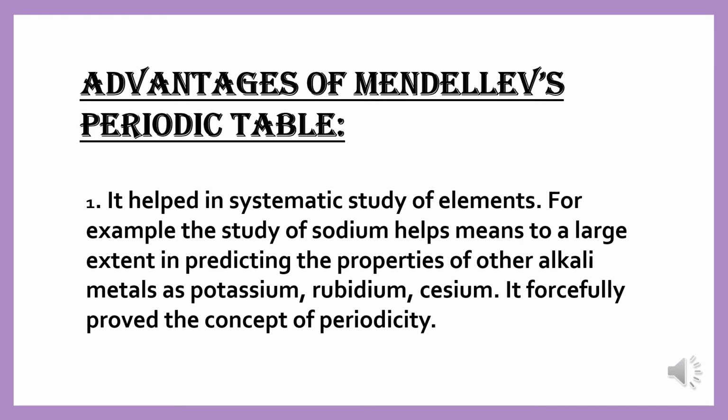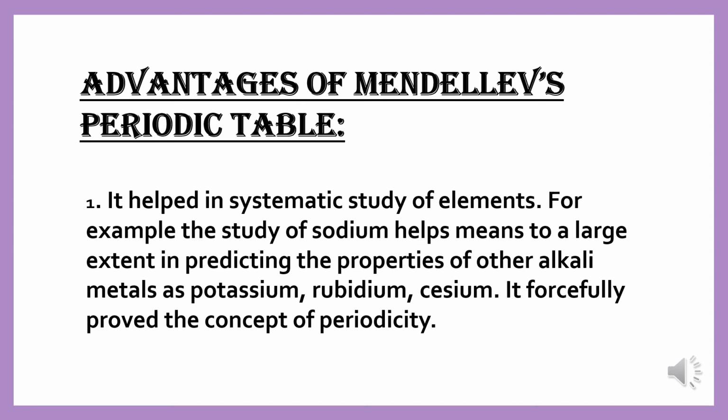The periodic table of Mendeleev helped in the systematic study of elements. For example, the study of sodium, which is an alkali metal, helps in predicting the properties of other alkali metals such as potassium, rubidium, and cesium.